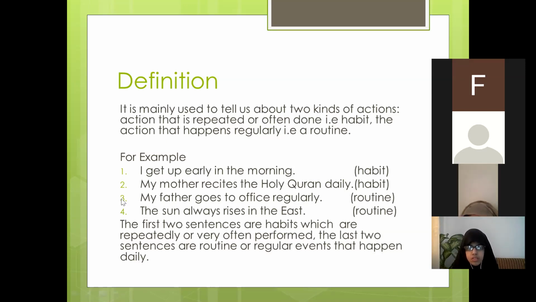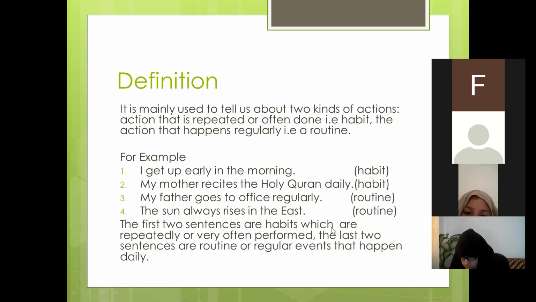And then the third one, my father goes to the office regularly. This is a routine, because he has to go to work and earn the living for you. So this is the routine. Then comes the sun always rises in the east. We may not say this is a regular action, as sometimes it can take a break, but we may also call it a routine action. The sun always rises in the east. This is also a routine action. Always it rises in the east, not from the west. So these are a few examples for the simple present tense. Let's move to the note, the important note.